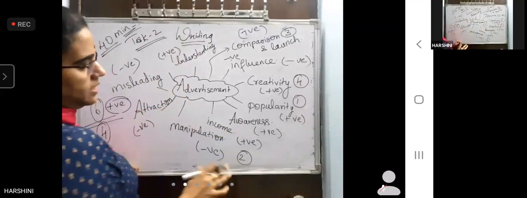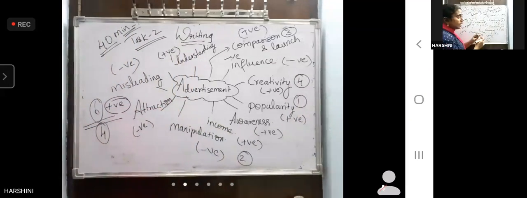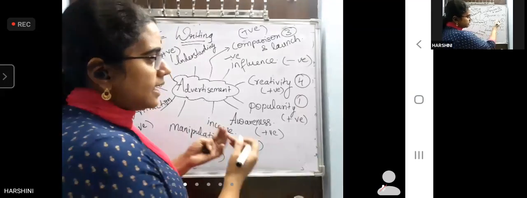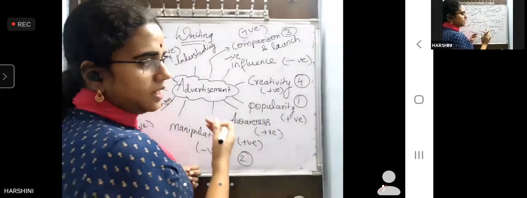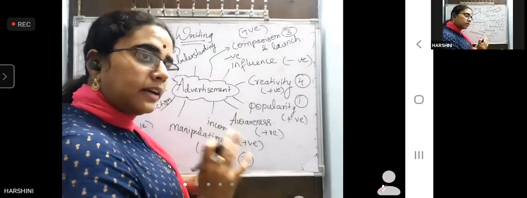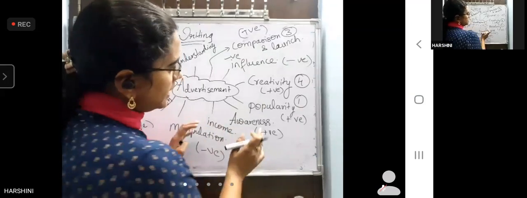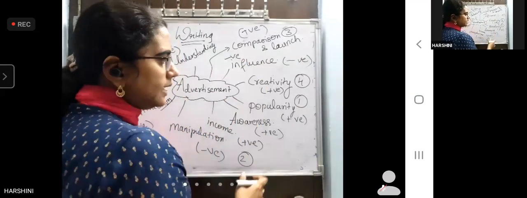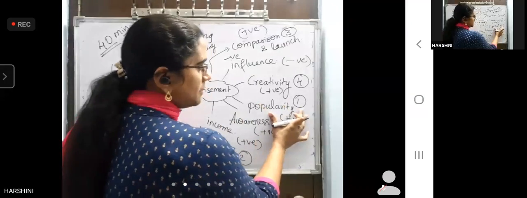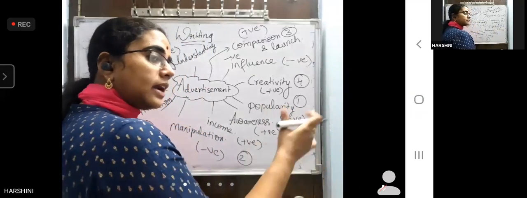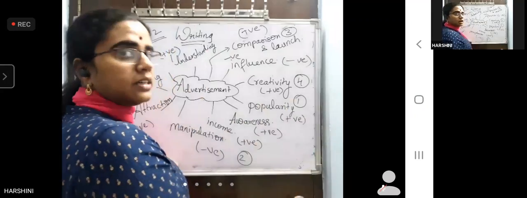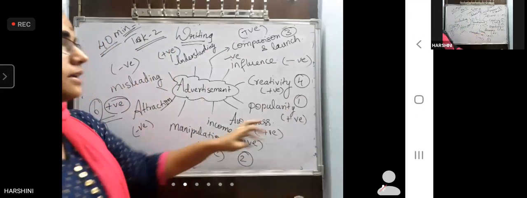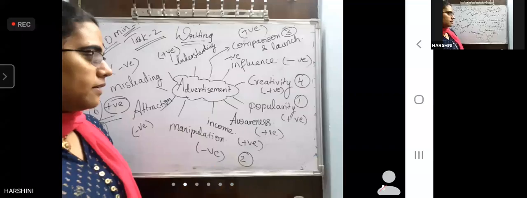Likewise, 4 are enough. In the sense, I can construct one essay on creativity, so I gave only 4. But if you can write only fewer points, give priority to all. That means when you start writing your essay, first point you write on popularity, after the introduction, in the body. Then you go for awareness.